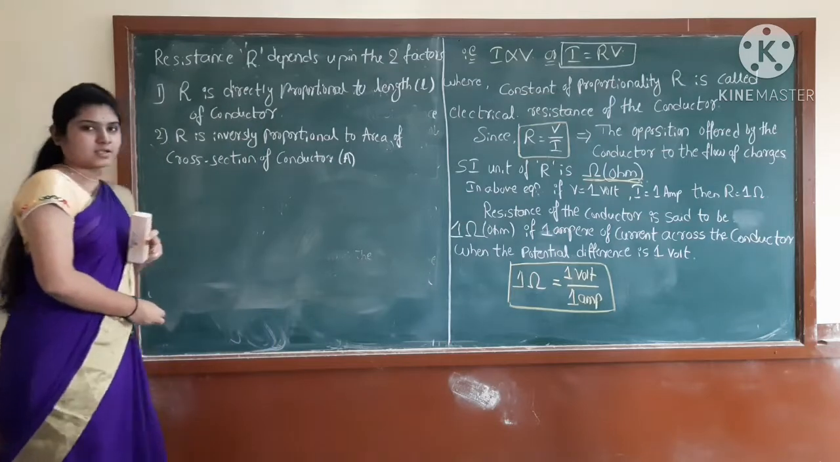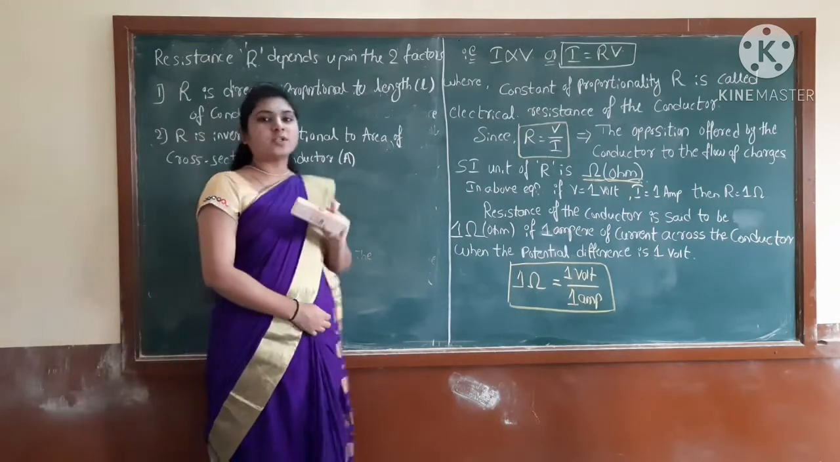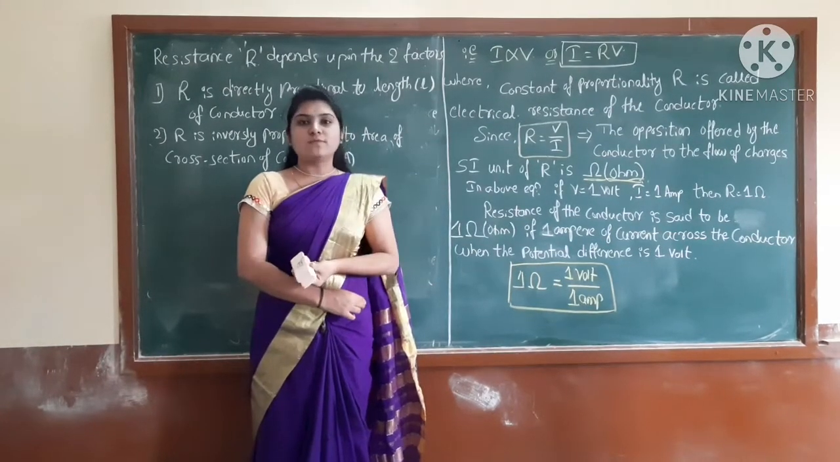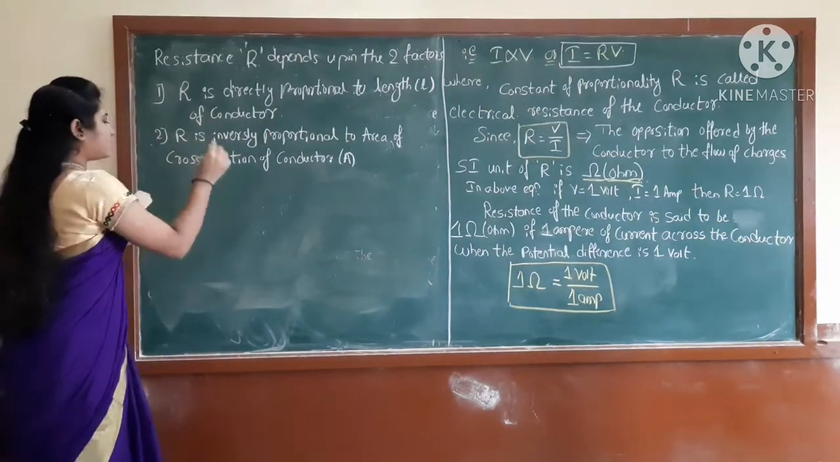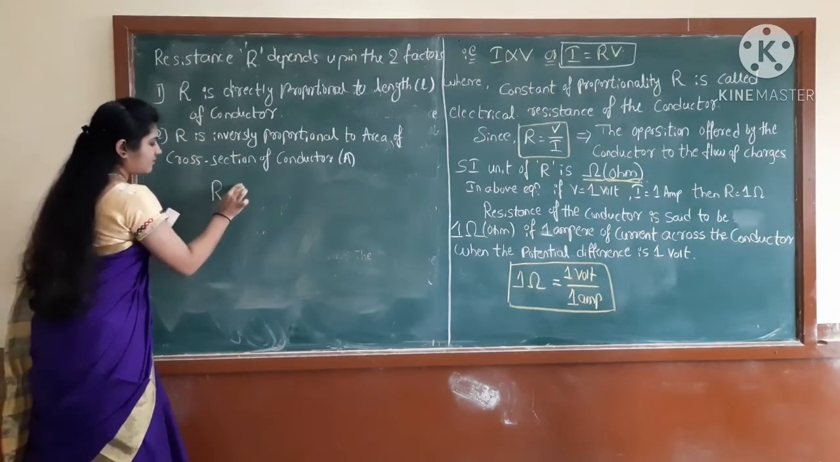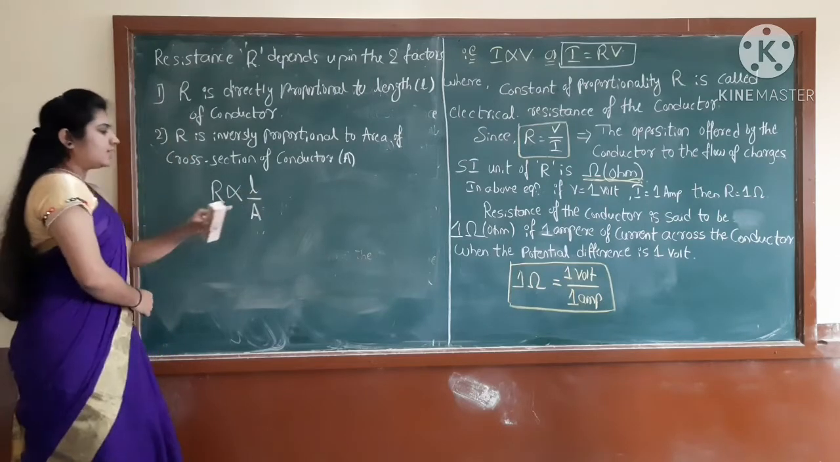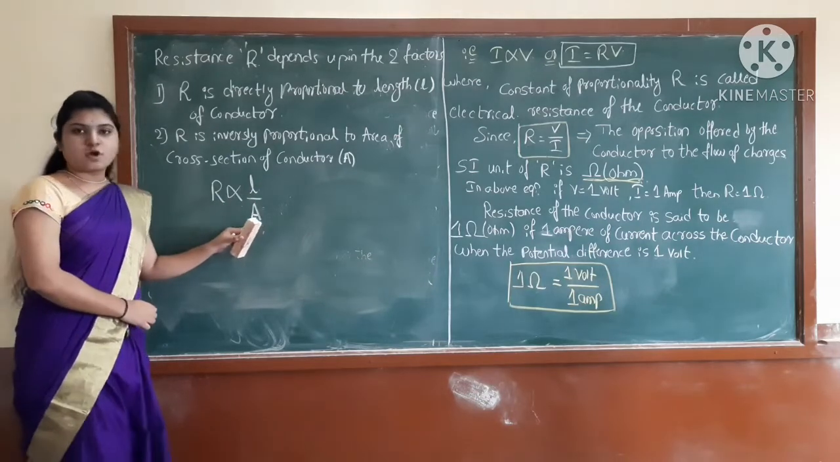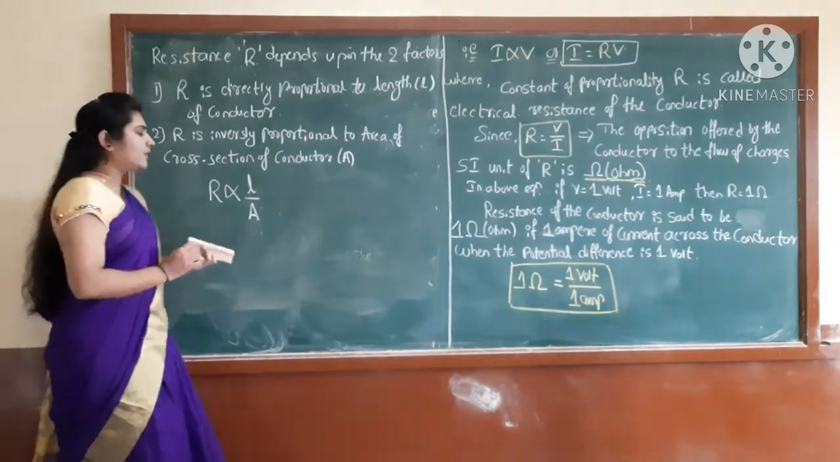Correct, students? So here the resistance directly depends upon the length of the conductor and inversely depends upon the area of the cross section of the conductor. So with the help of this I can write: R is proportional to L by A, where L is the length of the conductor and A is the area of cross section of the conductor. So how is it then?